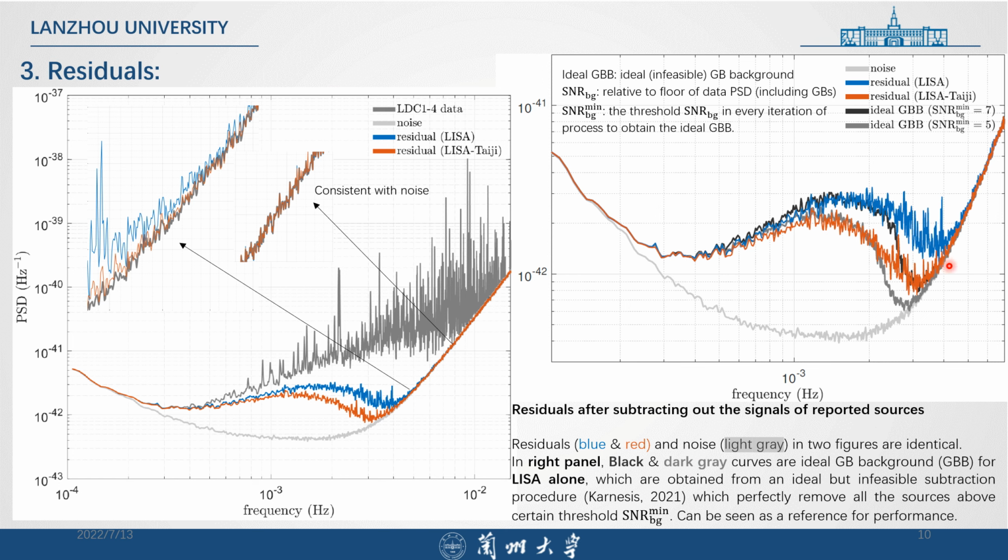And this figure is showing you what an ideal GB background may look like. We apply a method of Karnesis 2021, which perfectly removes all the sources above a certain threshold. And this gray curve, this black curve and dark gray curve can be a reference for the limit of the residuals. We see that the blue line and red line are very consistent with this ideal GB background.